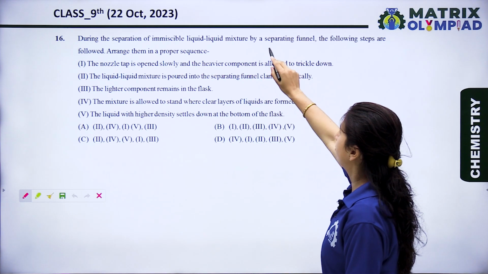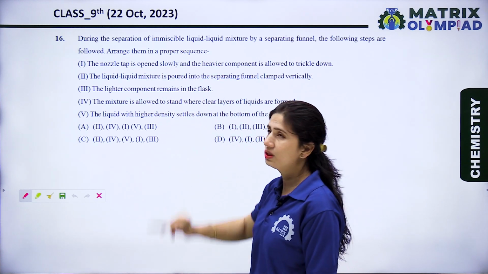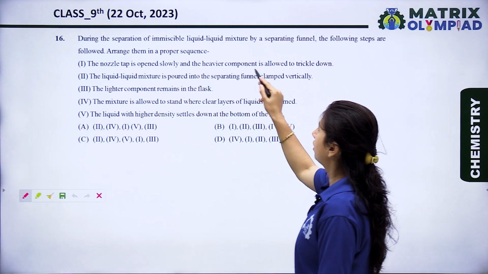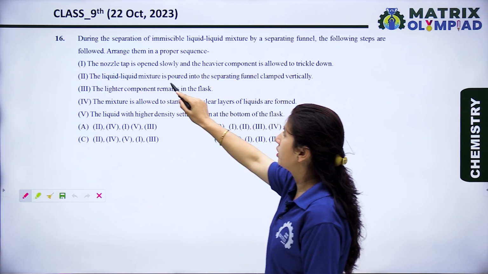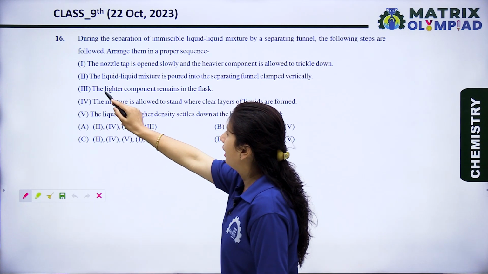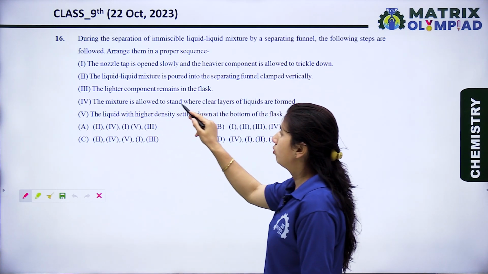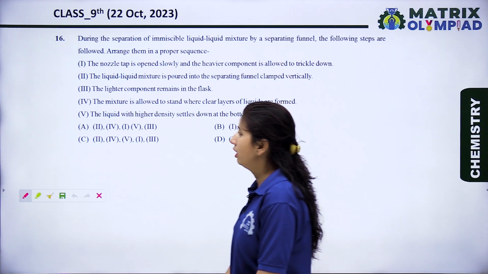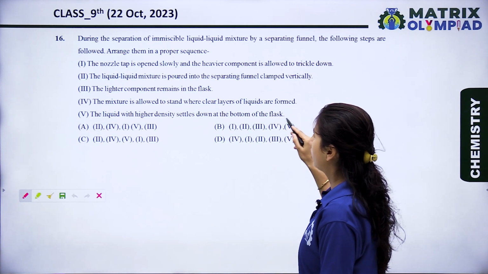During the separation of an immiscible liquid-liquid mixture by a separating funnel, the following steps are followed. Arrange them in a proper sequence. First, the nozzle tap is opened slowly and the heavier component is allowed to trickle down. Second, the liquid-liquid mixture is poured into the separating funnel clamped vertically. Third, the lighter component remains in the flask. Fourth, the mixture is allowed to stand where clear layers of liquids are formed. And fifth, the liquid with higher density settles down at the bottom of the flask.